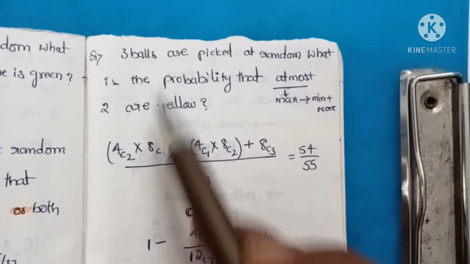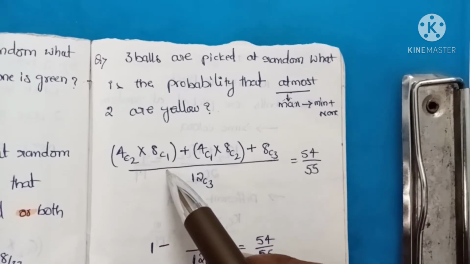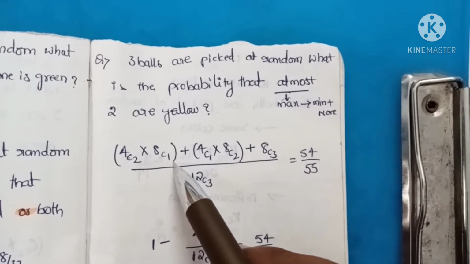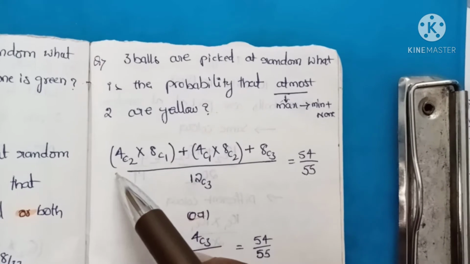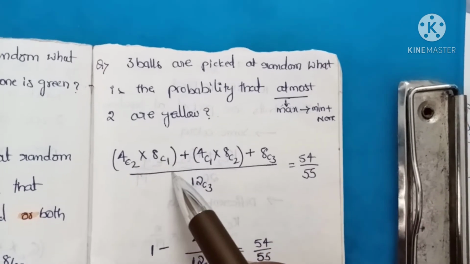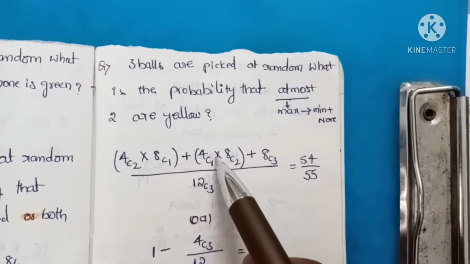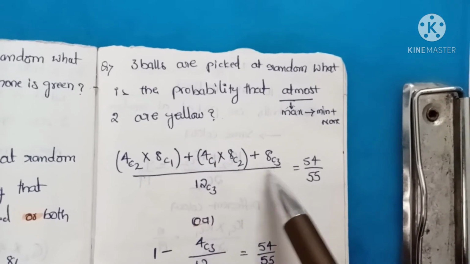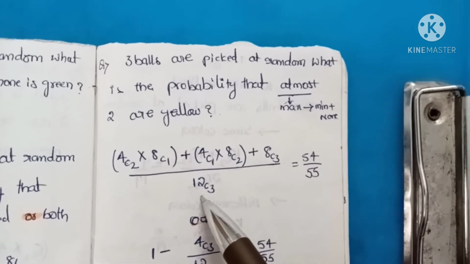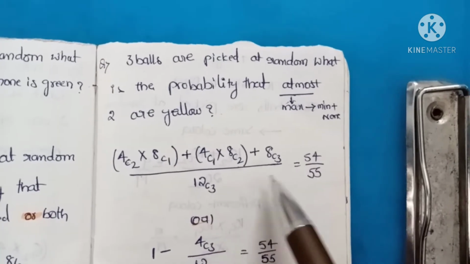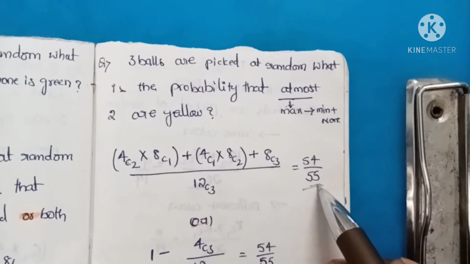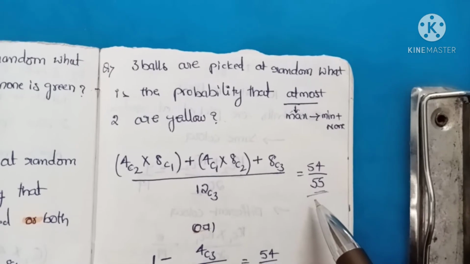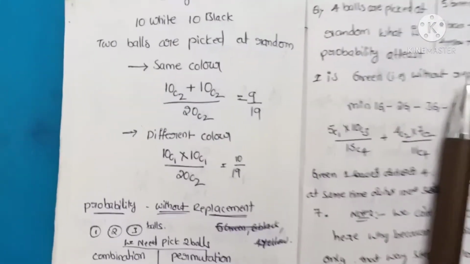So maximum yellow 2, so we need to pick 3. Remaining, we need to pick one more, and remaining we have 8. So 4C2 and 8C1, or 4C1 and 8C2, or 8C3, divided by out of 12 we need to take 3, 12C3. So the answer finally becomes 54 divided by 55.